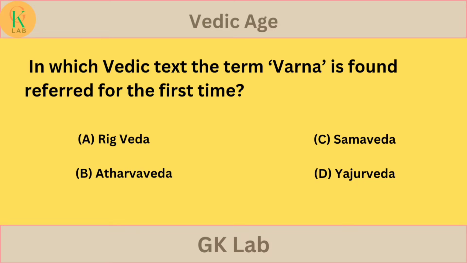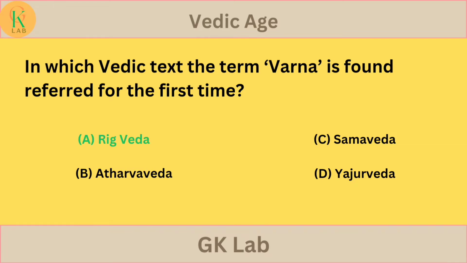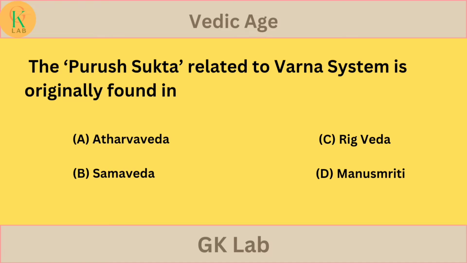Your answer is... the correct answer is option A. Rig Veda. The Purush Sukta related to Varna system is originally found in option A. Atharva Veda. Option B. Samaveda. Option C. Rig Veda. Option D. Manusmriti.